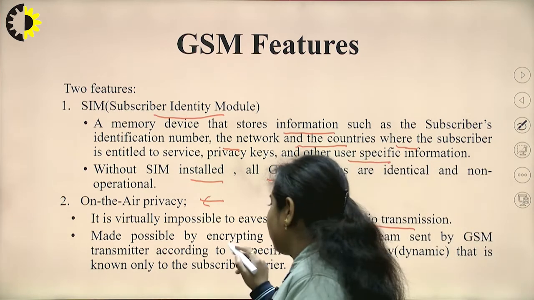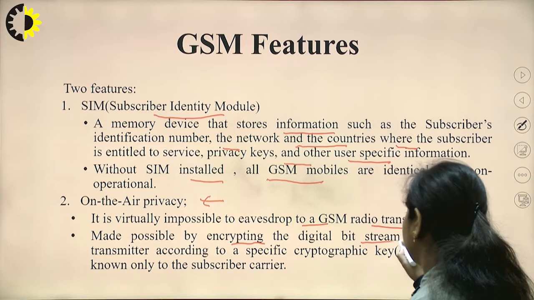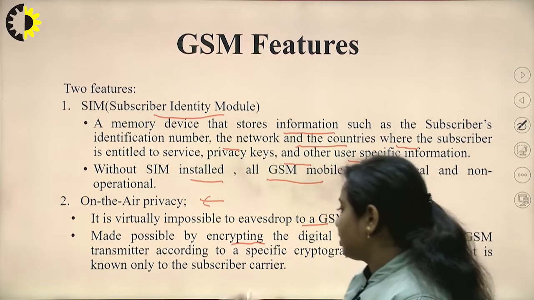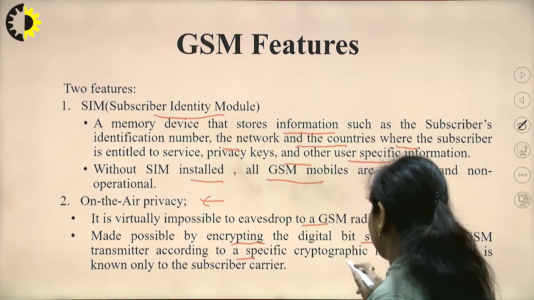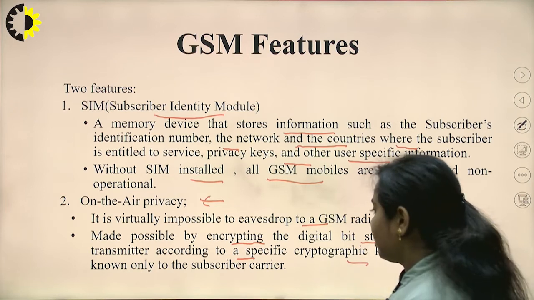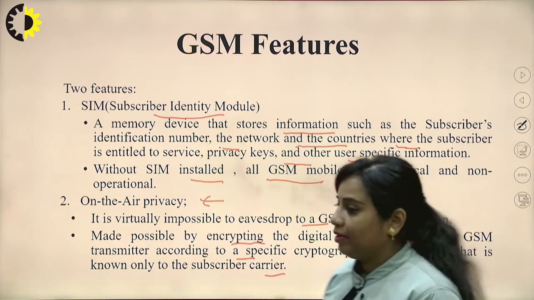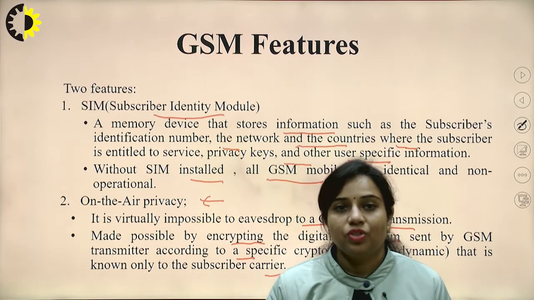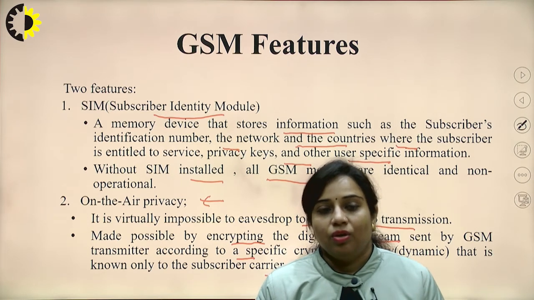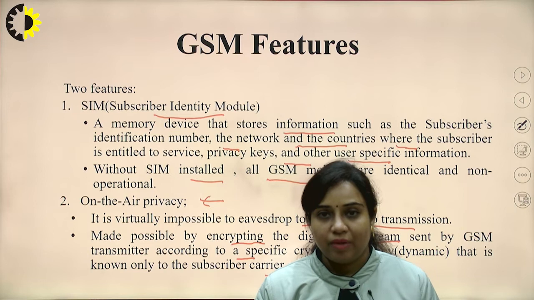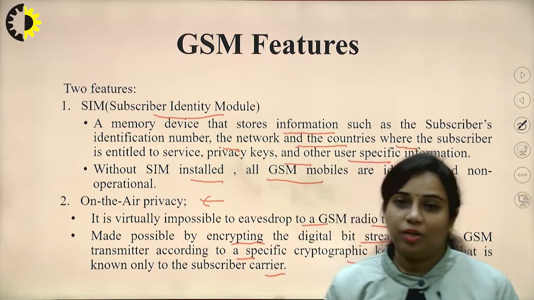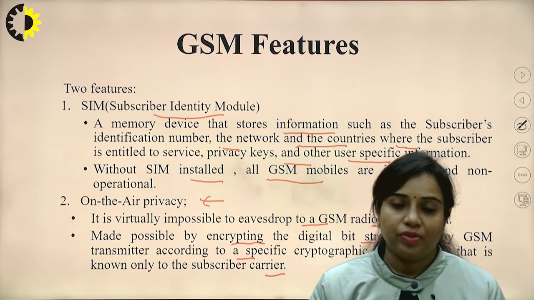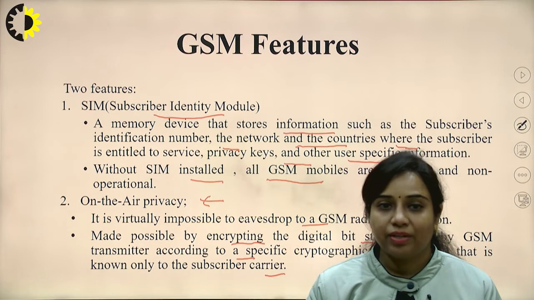Now, this is made possible by encrypting the digital bit stream sent by the GSM transmitter according to a specific cryptographic key that is known only to the subscriber carrier. So, basically, when we are talking about this GSM architecture, then encryption is used at the transmitter side and decryption is used at the receiver side.